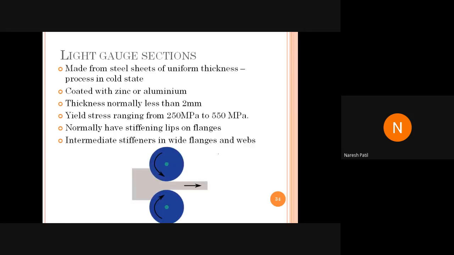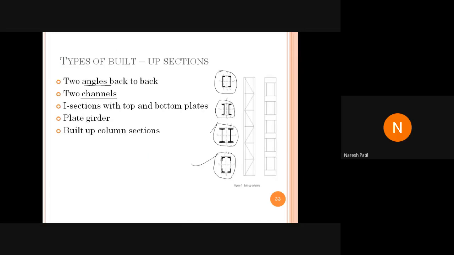So you may feel bored here because I can't help it. This is a part of the first module, which is the theoretical part. In the next session, I'm going to start with the problems. Maybe after some of the theory sessions, I'll be starting with the problems. There you may require the properties of these sections, or you may require to remember how to use these sections, what is an I section, what is a channel section, how the properties are designated in the steel table. Just now I explained. Okay, so you have to remember this.